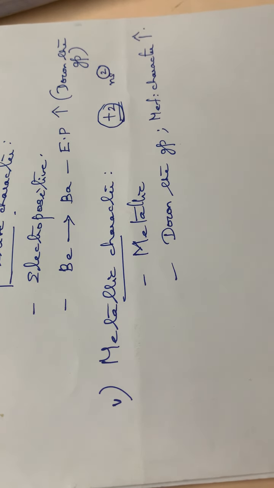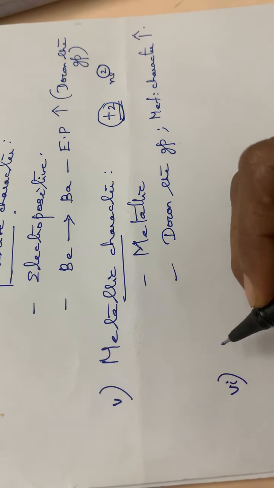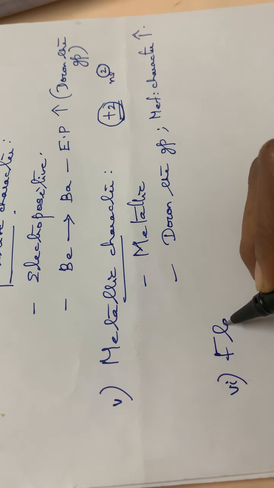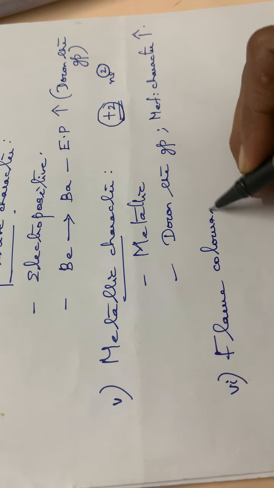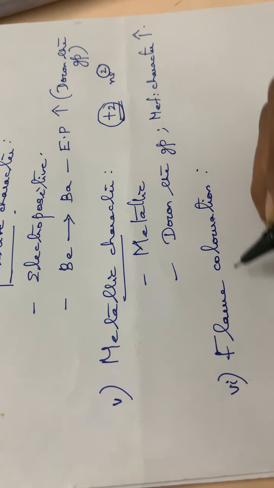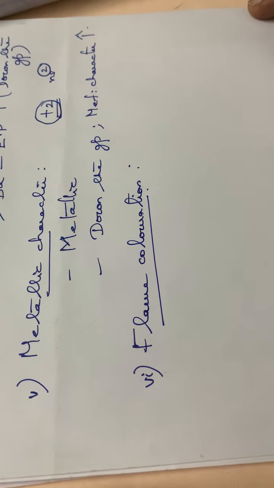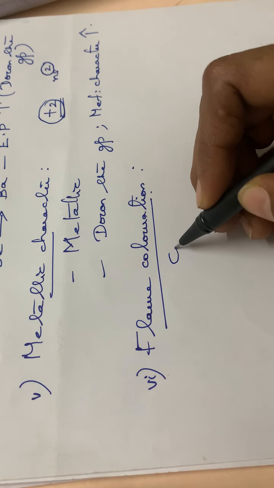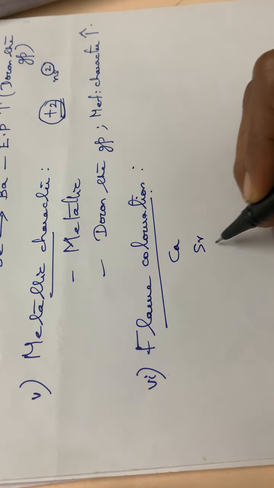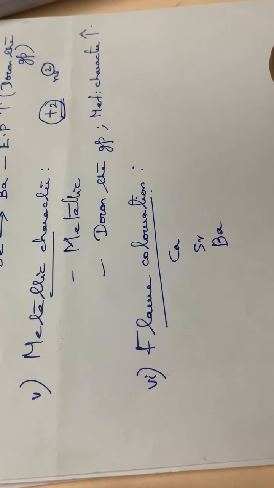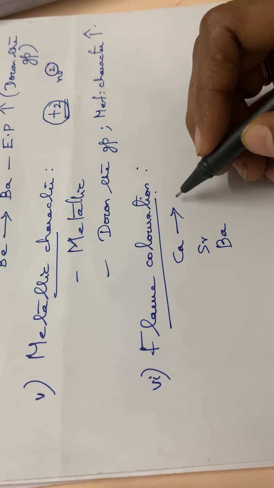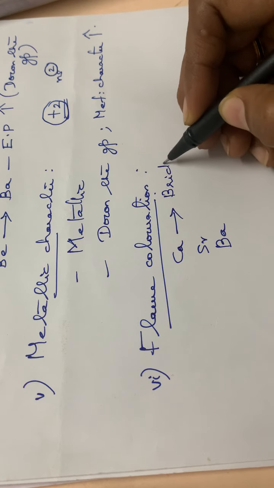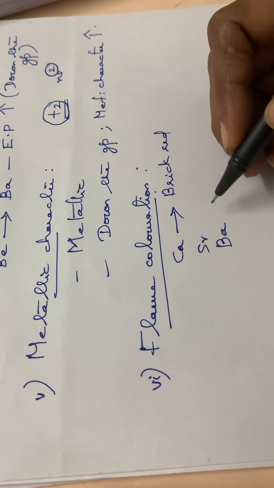Then the next one, the sixth point, is the flame coloration. Normally calcium, strontium and barium will give flame colors. Calcium, when shown to a flame, will give brick red color.